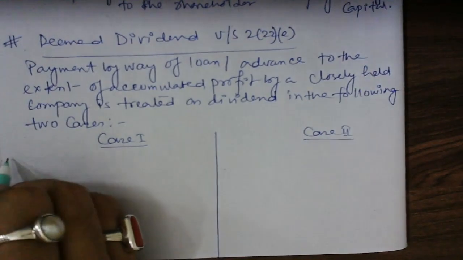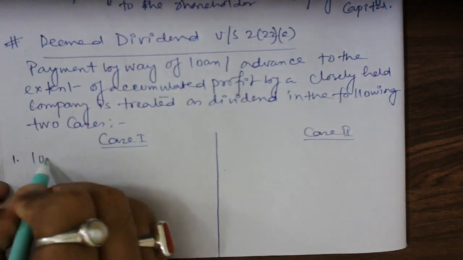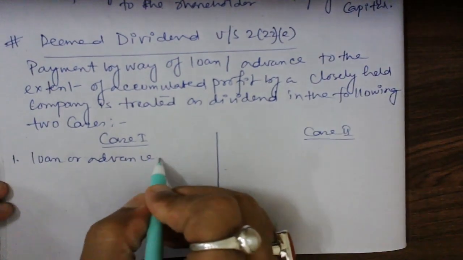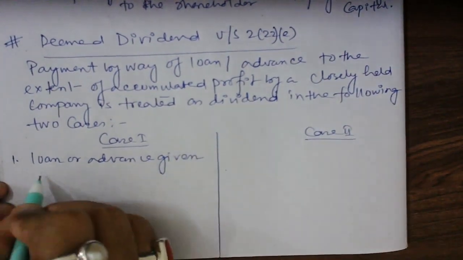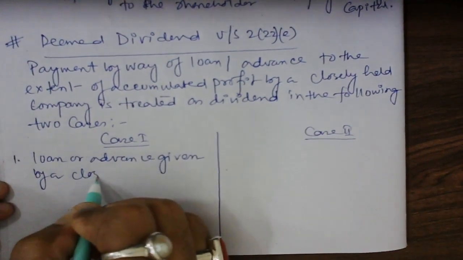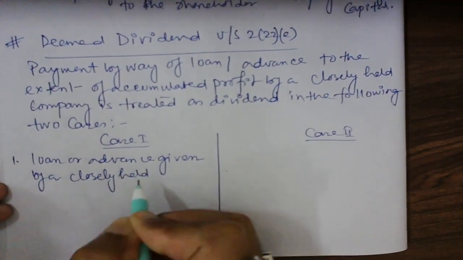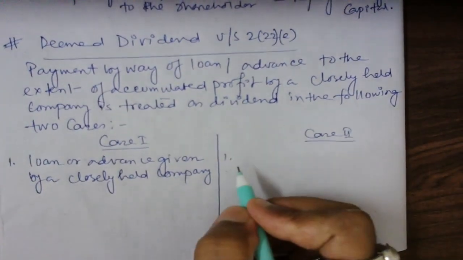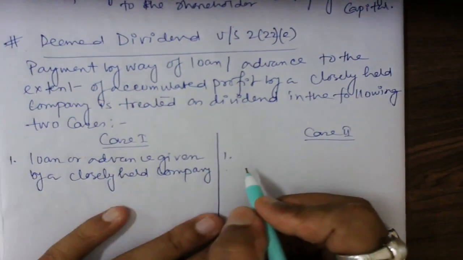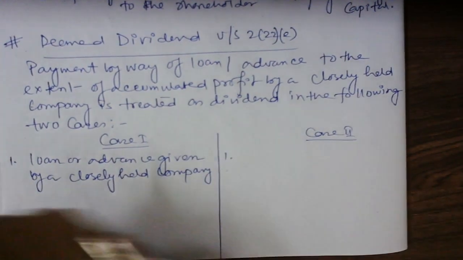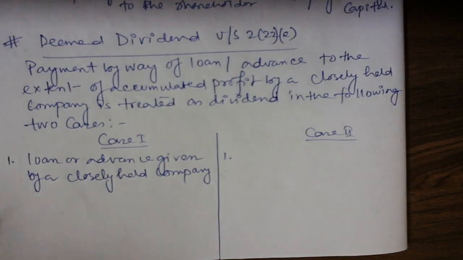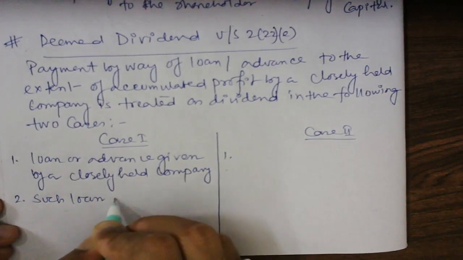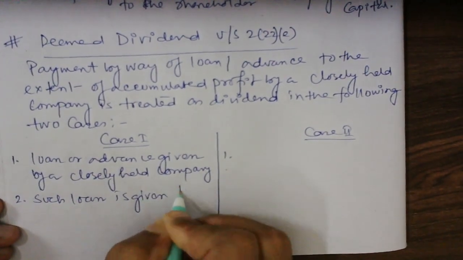लिखिए एक बार नंबर वन, लोन और एडवांस given by a closely held company. Closely held company means a company in which publics are not substantially interested. Okay, such loan is given to a shareholder.